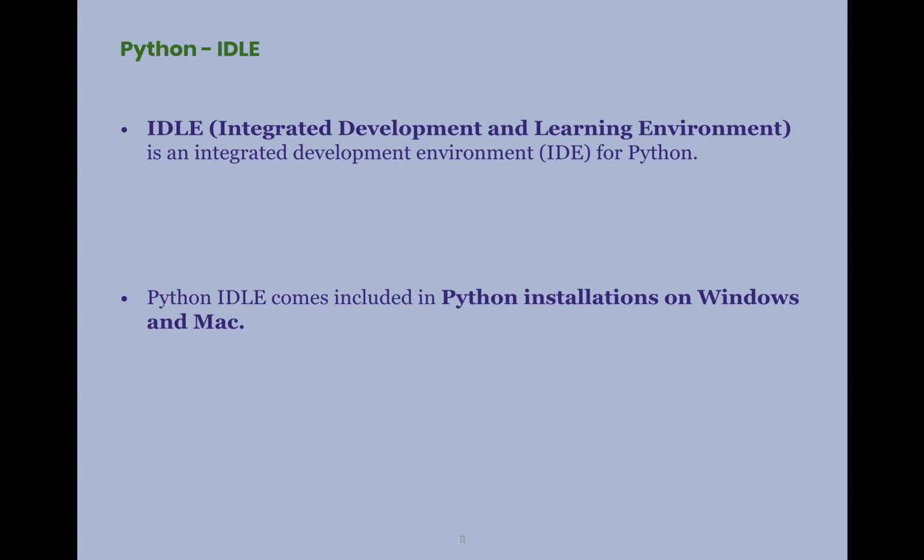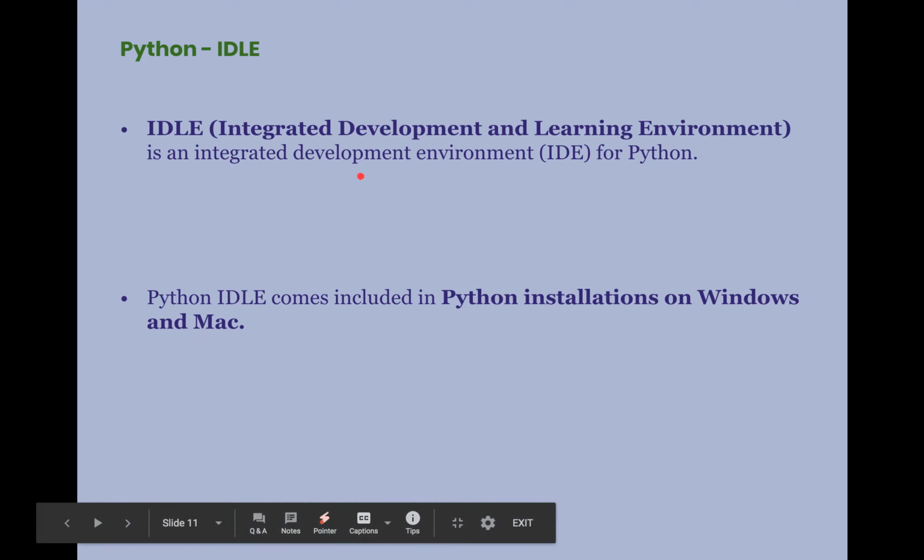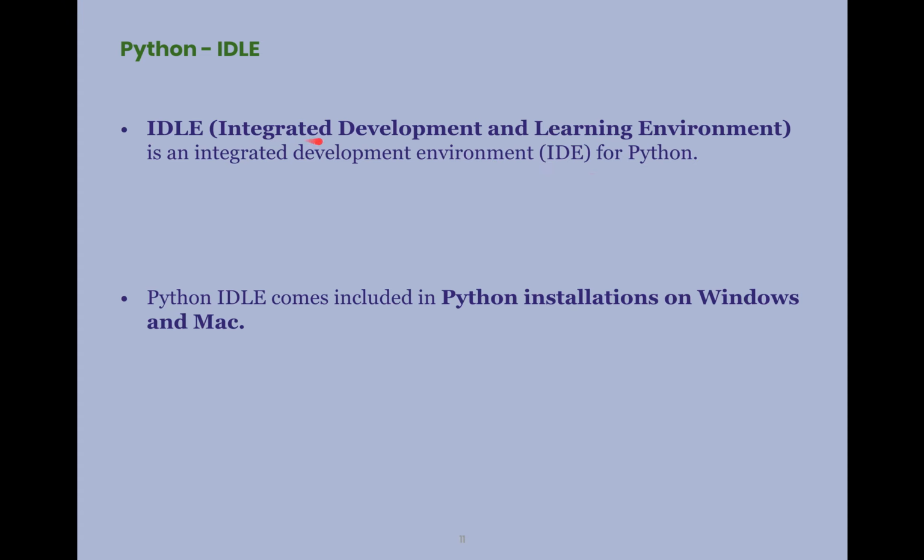Next we will see the interactive environment that is used with Python, which is like a calculator. When you give the expression, it will display the result. Such an environment is called an IDE, that is Integrated Development Environment, and Python has an IDE environment, IDLE, which stands for Integrated Development and Learning Environment, an integrated development environment, IDE in short, for Python.